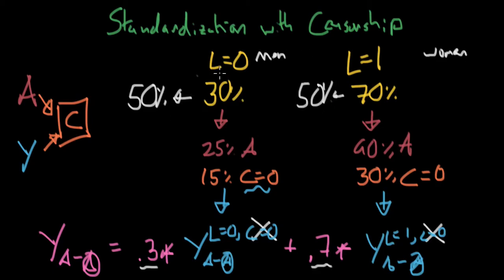And so if we knew this through some hook or by crook, by a realization of reality or by talking to experts, we could go ahead and substitute these 50% down here, which are better estimates of what the true population would be. And in such a way, we can get a better estimate of the true causal effect, the average causal effect of the entire population.